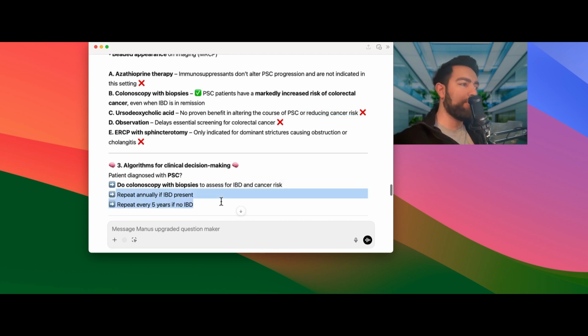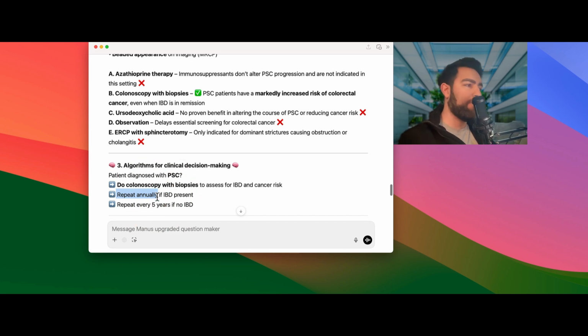And another way they can get you is, okay, how often do you want to get the colonoscopy? If they have IBD, doesn't matter remission or active, you need to get a colonoscopy every year. So every year you're going to get a colonoscopy on a patient with ulcerative colitis and confirmed PSC.